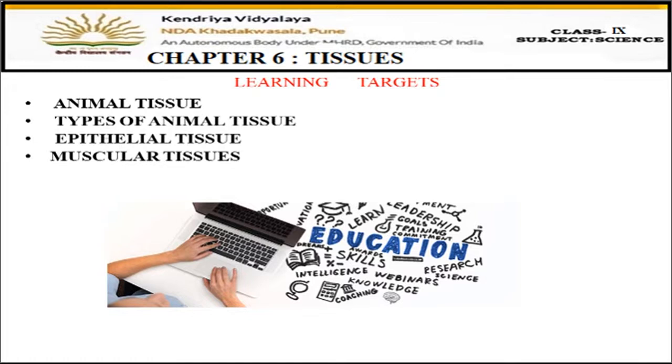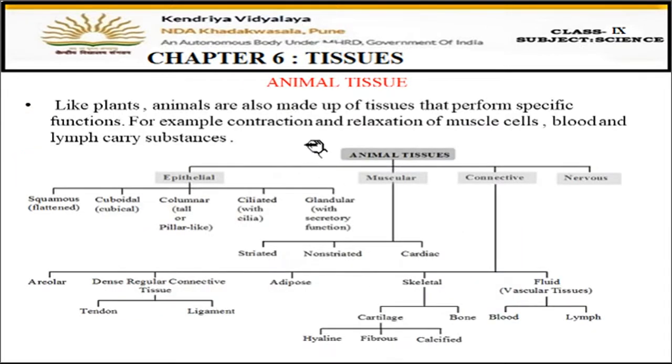Students, till now we have completed the topic plant tissues, in which we have completed meristematic tissues and permanent tissues. Now today we are going to start the animal tissues, the types of animal tissues, and specifically we will do two animal tissues today, that is epithelial tissue and the muscular tissue. So let's first begin with understanding what are animal tissues.